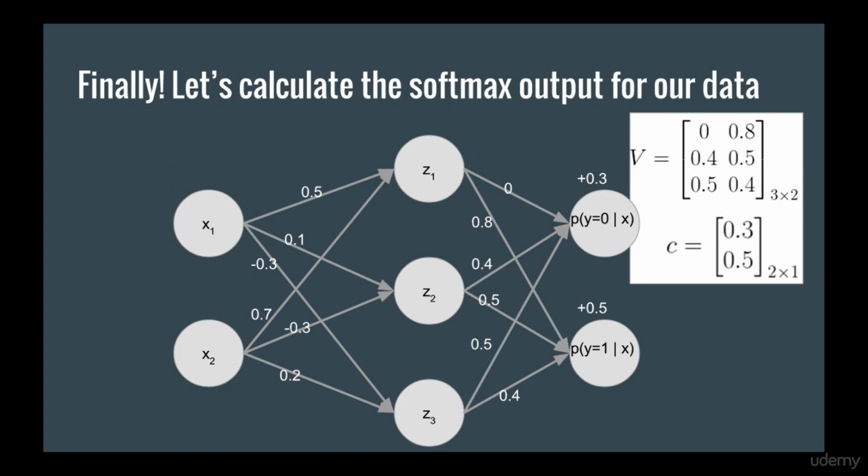And finally, we are going to get back to how to actually calculate the softmax output. Since we don't know how to do training yet, I've just picked some random weights. Let's also assume that the input to hidden layer is the same as before, so we have 3 units in the hidden layer.